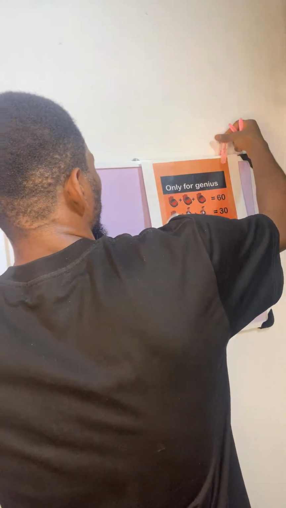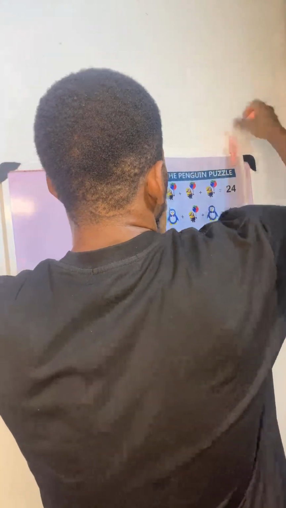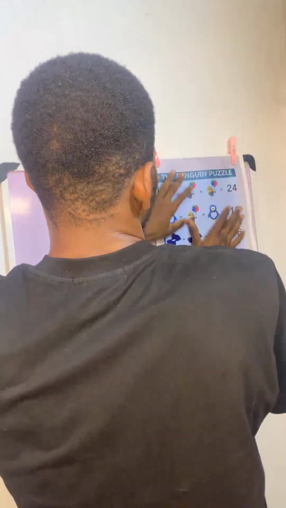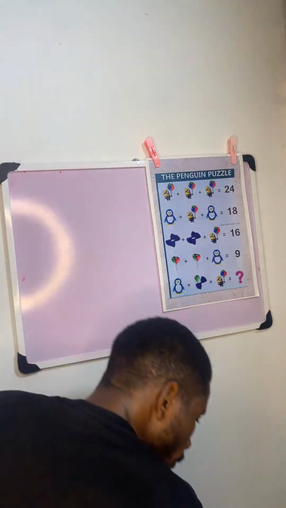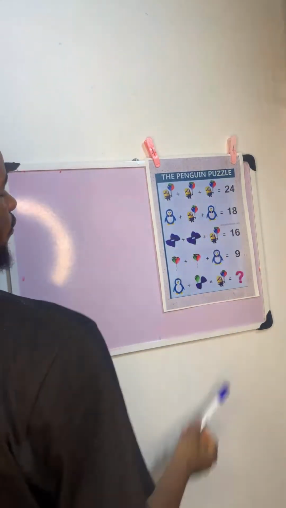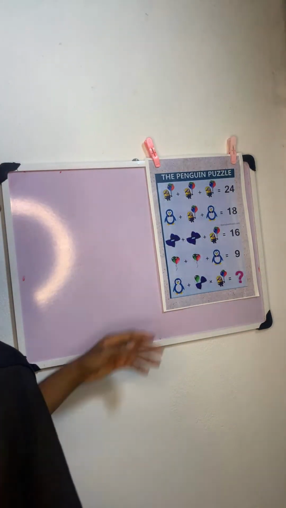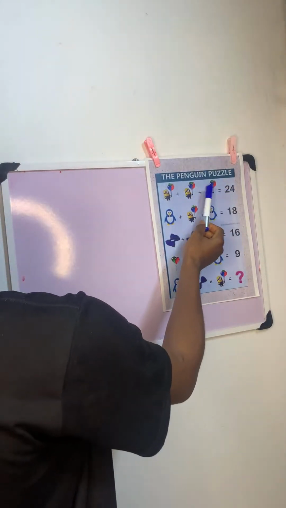After solving this one, I'm going to leave us to solve the next one. Okay? But before that, you can try to attempt it. Let's see your attempt, all right? Here, this is the expression. The first line, this plus this plus this is what? 24, all right? So how do you find the value of each of these? Divide this 24 by 3, you find the value of each of these.